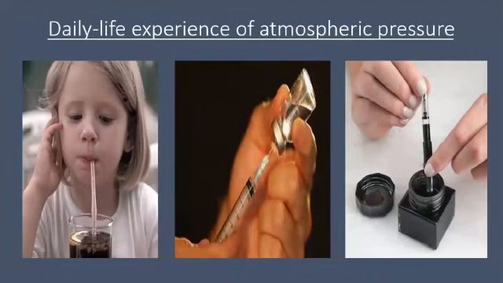Let us understand them one by one. Do you know what happens when you sip the cold drink? The air pressure inside the straw is less, and the air pressure on the surface of the drink is more, which pushes the drink up into the straw to reach our mouth.